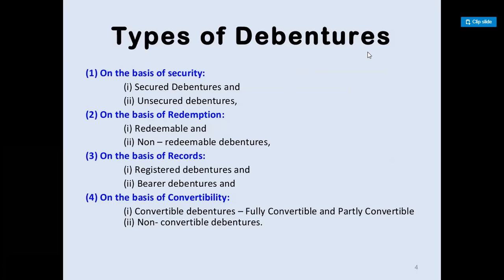On the basis of records: registered debentures and bearer debentures. Registered debentures cannot be resold. In the same way, bearer debentures can be sold, and the person who is bearing the debenture can earn the interest on a regular basis. Last is on the basis of convertibility.